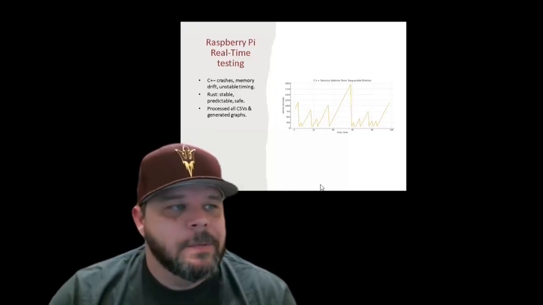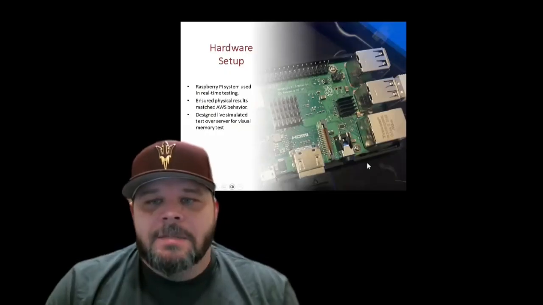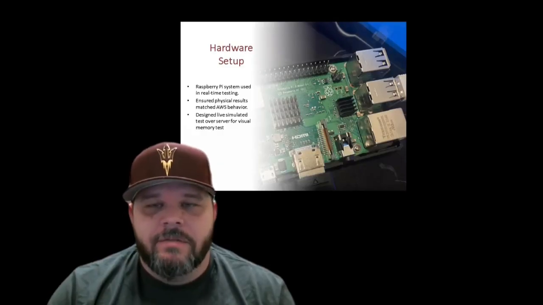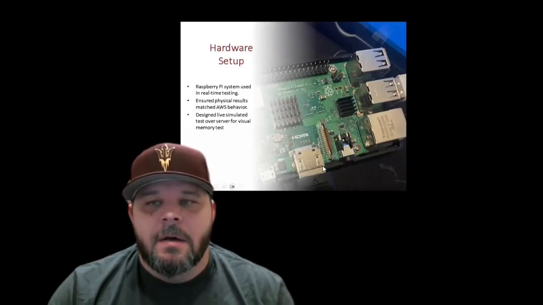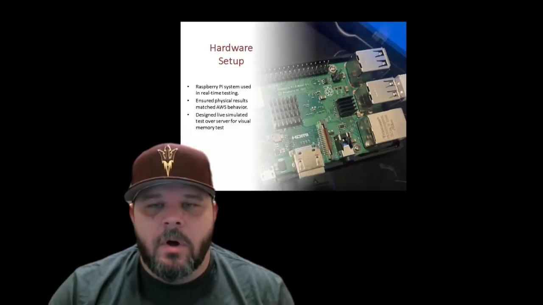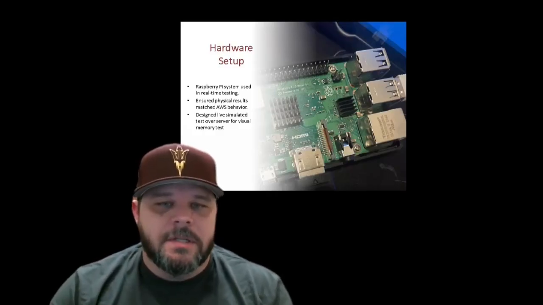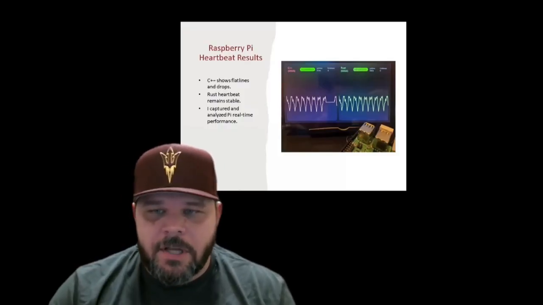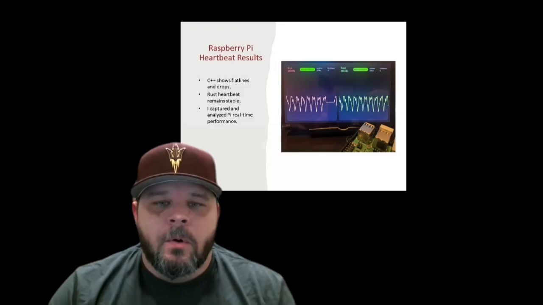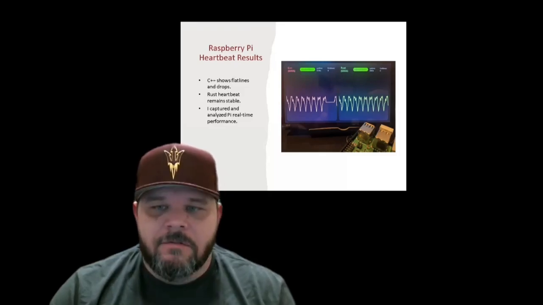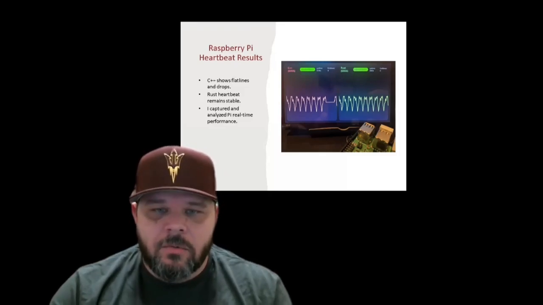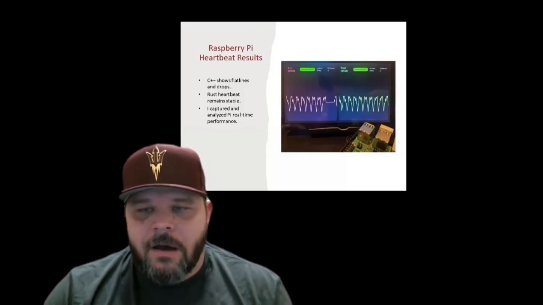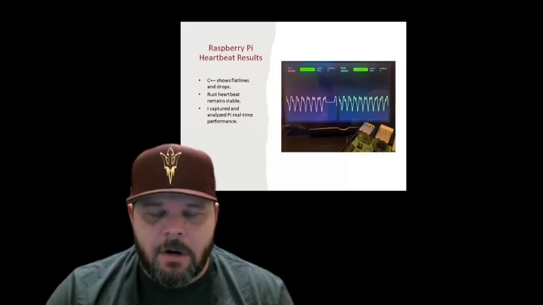I also documented a Raspberry Pi hardware setup, including the Pi board, display, and the server support. This was essential for verifying our AWS data and our real-time data, matching it to real-world system behavior while providing an easier visual for information to be displayed. To validate the results, I deployed both C++ and Rust services onto a Raspberry Pi, where I recorded heartbeat signals, uptimes, and flatline counts in a live display that also records to a CSV file. You can see the difference clearly as C++ drops out and produces flatlines while Rust maintains a stable heartbeat throughout.